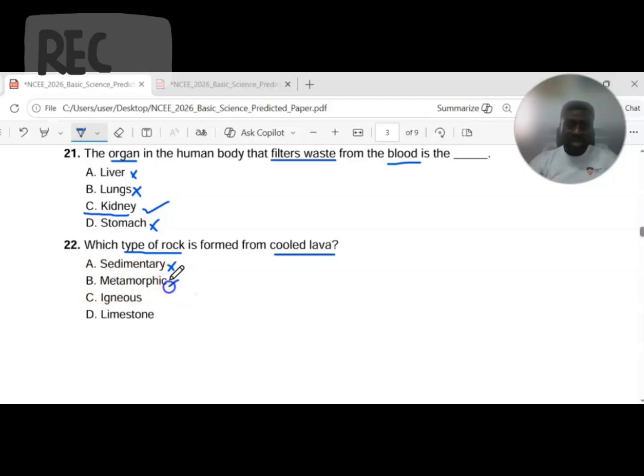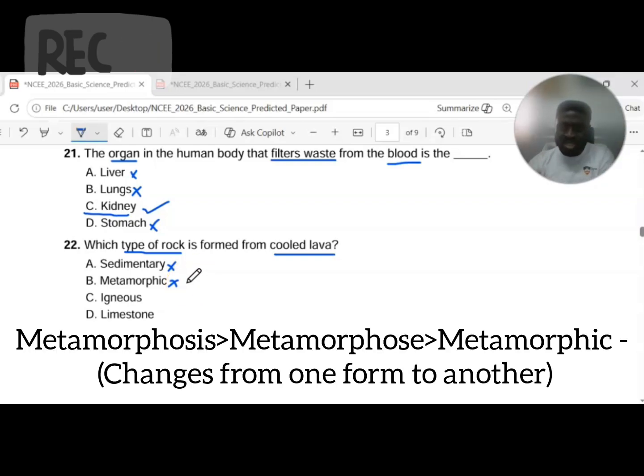Metamorphic rock, on the other hand, is a rock that is formed when either igneous rock or sedimentary rocks metamorphoses or changes in form due to the impact of weathering, heat, pressure, and other environmental impacts, thereby changing its form to a new form called metamorphic rock, from the word metamorphosis, changing from one form to another. Metamorphose, changing from one form to another.